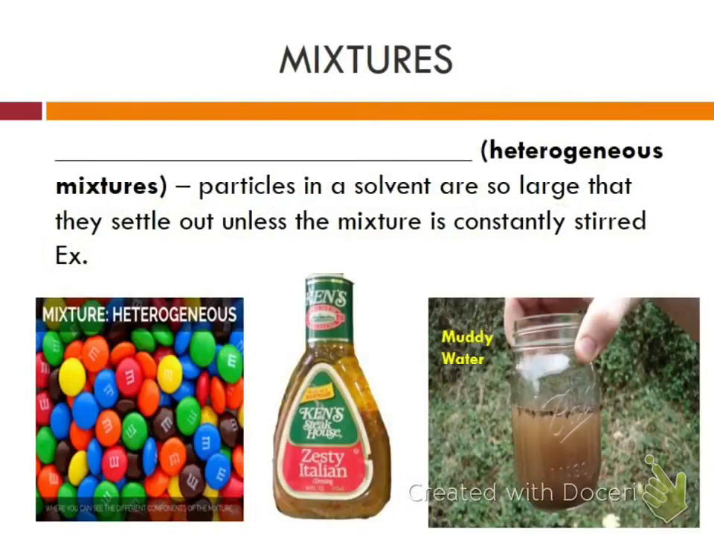Okay? A suspension is basically exactly what it sounds like. It has very large particles that are so large that they will settle out unless the mixture is constantly being stirred, shaken, or agitated. So here are three examples. Italian salad dressing is one of the best examples because we know that if we shake it up, it looks like it's mixed, but then if we let it sit, the particles separate back out and the oil and the vinegar in the dressing separate again. Okay, same thing with muddy water. If I was to let it sit for a little bit, the mud would all fall to the bottom and then you'd have a clear layer on the top.